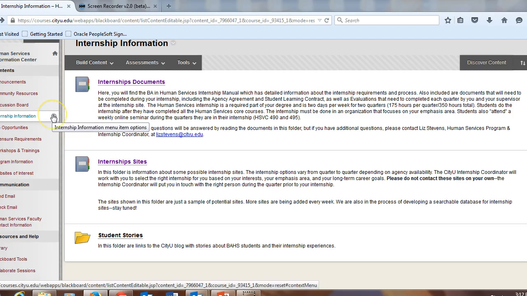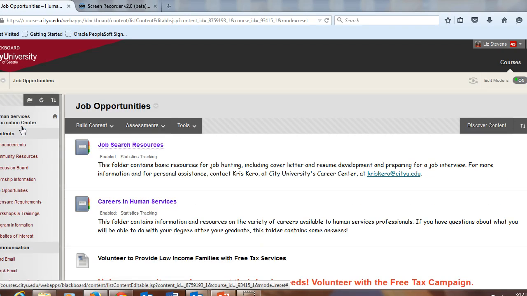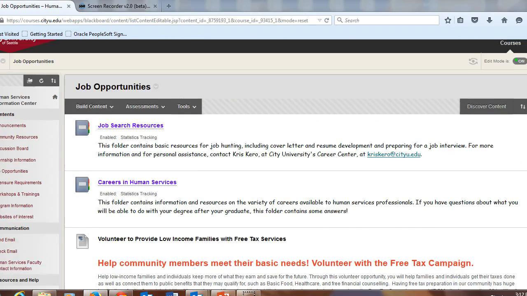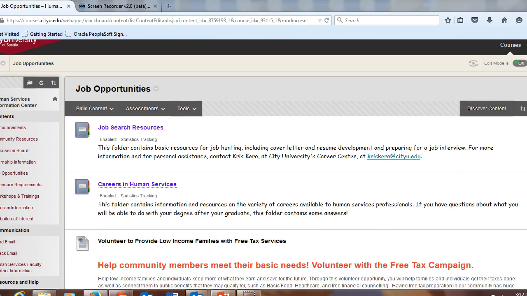Also in this community shell are some job opportunity postings. There's not a lot of them in here because I don't get that many job postings, but what is in here that will be useful is some different resources for job search, and then some information about the different careers in human services. So in the job search folder, there'll be things about how to write a resume and a cover letter, how to prepare for a job interview, etc.